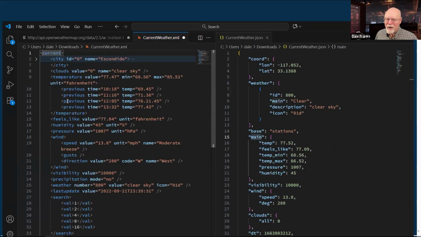All right, well, first of all, I've got the current node, which tells me it's the current weather for the city.